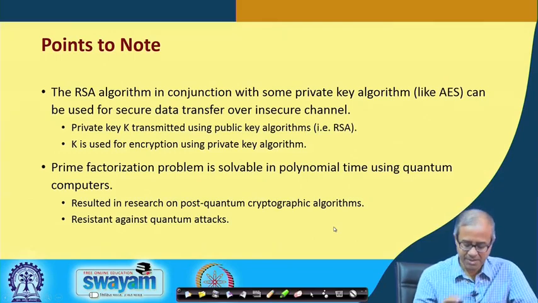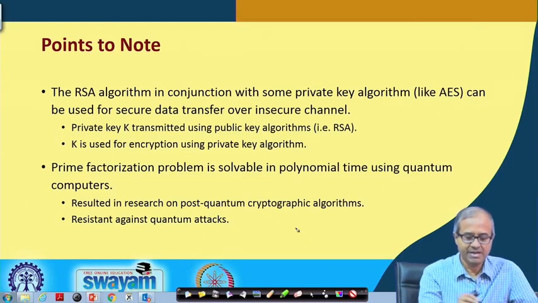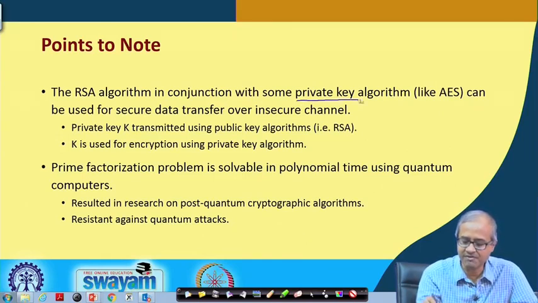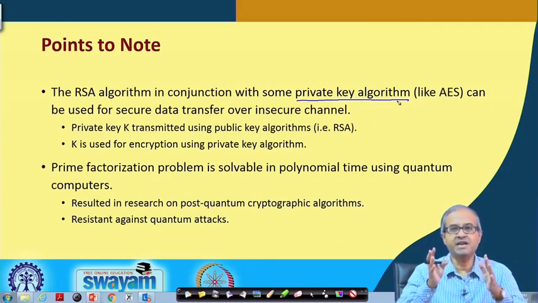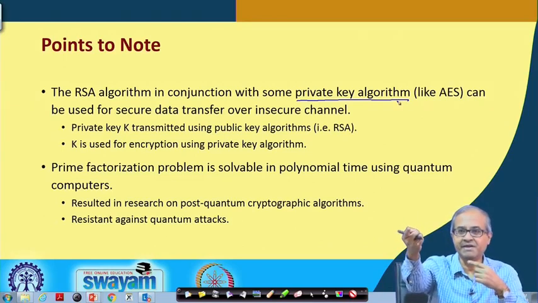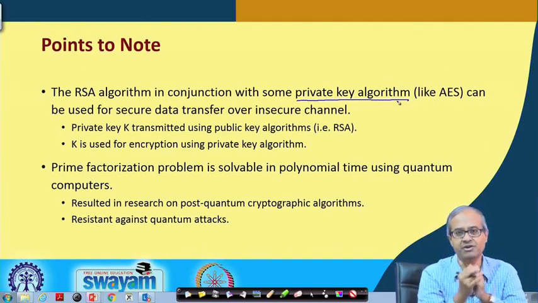Now, there are 2 points I want to highlight here. RSA algorithm can be used in conjunction with some private key algorithms, because RSA is good over the internet: you can take the public key of the other party wherever he is, encrypt and send it to that person, who can decrypt it using his or her own private key.